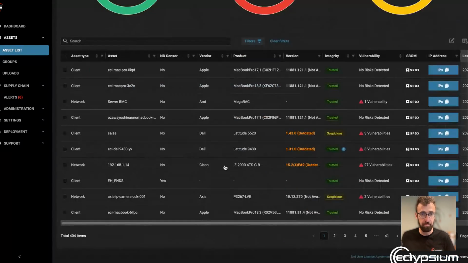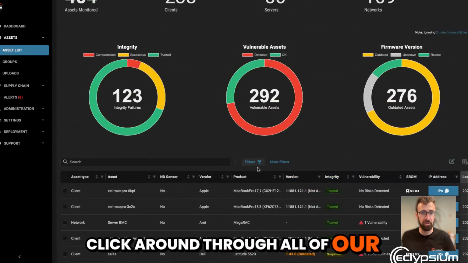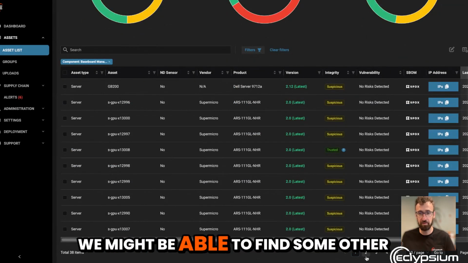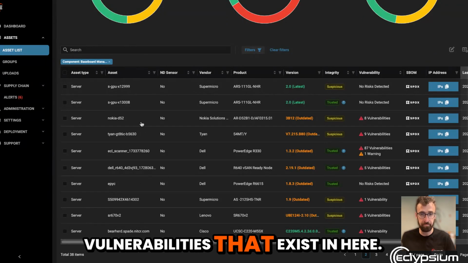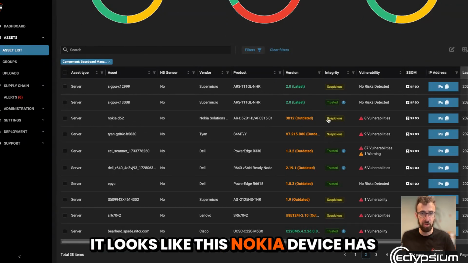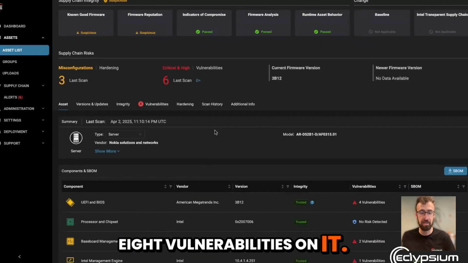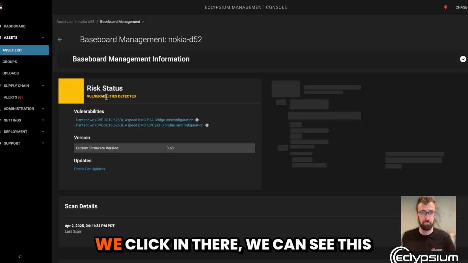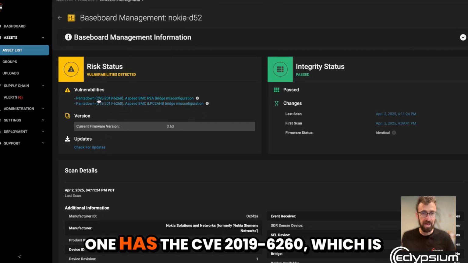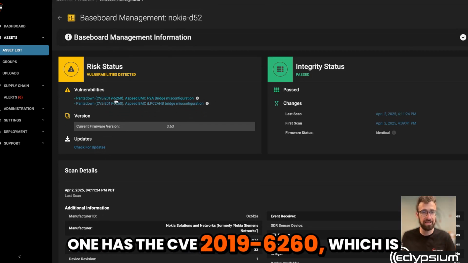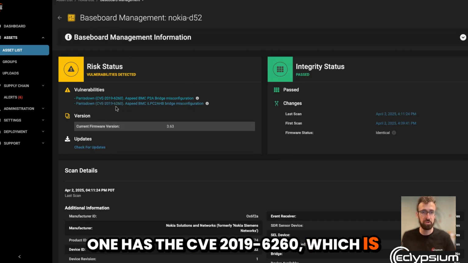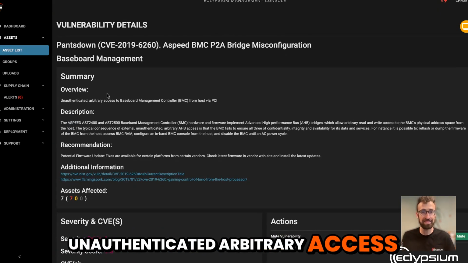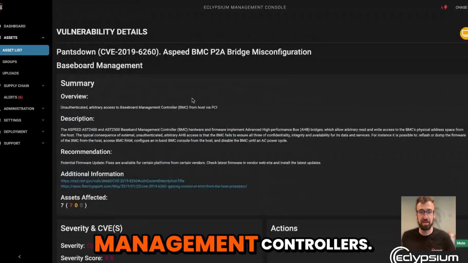So if we click around through all of our various items that have baseboard management controllers inside of them, we might be able to find some other vulnerabilities that exist in here. It looks like this Nokia device has 8 vulnerabilities on it. Looks like the baseboard management controller has 2 of them. We click in there, we can see this one has the CVE 2019-6260, which is nicknamed Pants Down, which is a different unauthenticated arbitrary access vulnerability in baseboard management controllers.